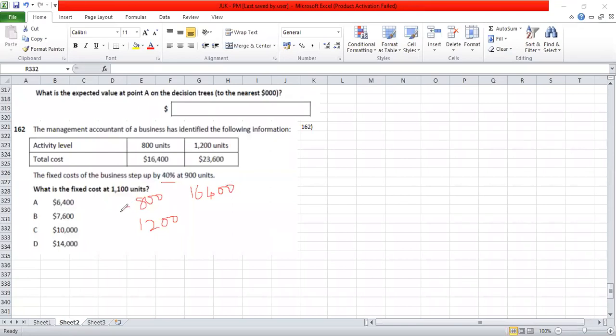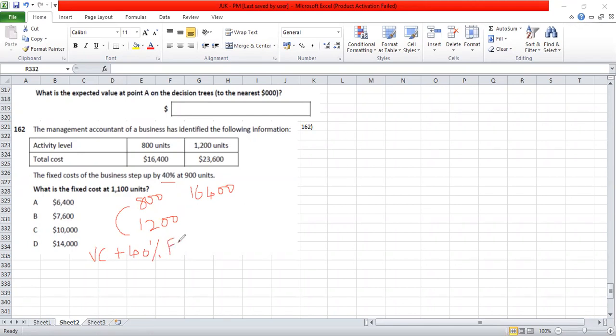This increase was on account of the variable cost, and also because in between 800 and 1,200, at 900, there is a 40% increase in fixed cost.